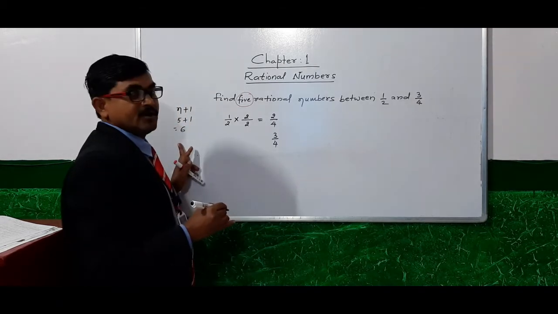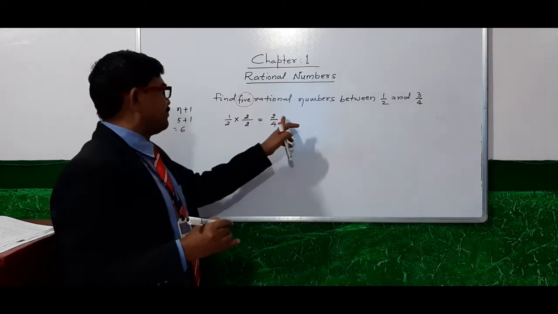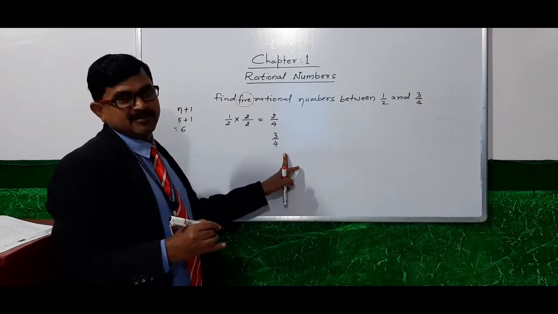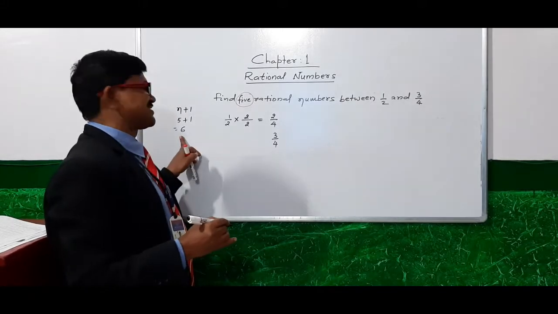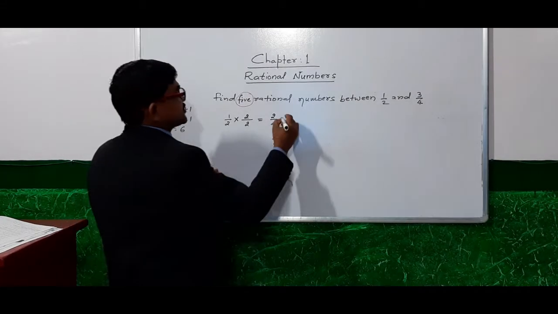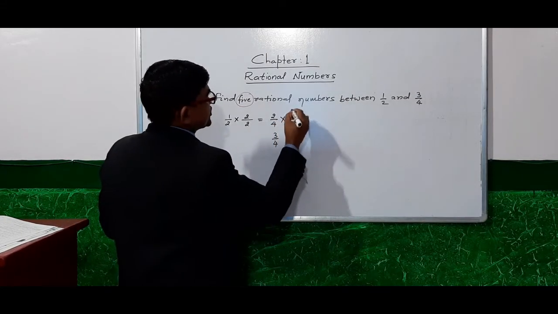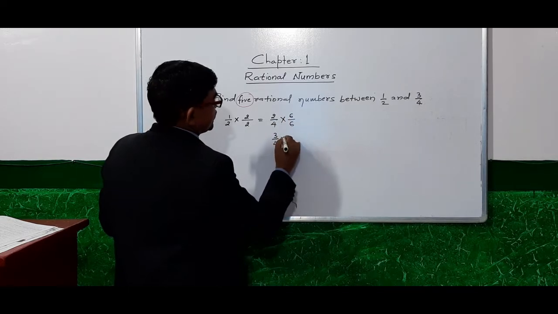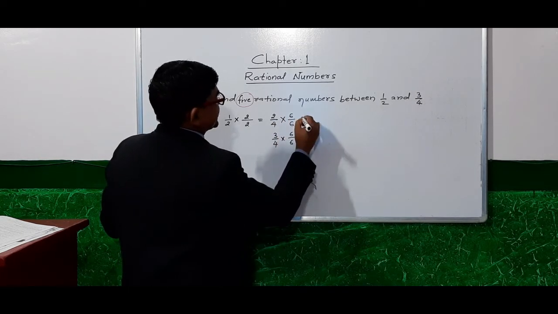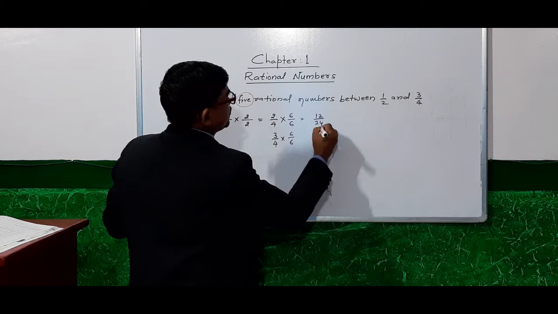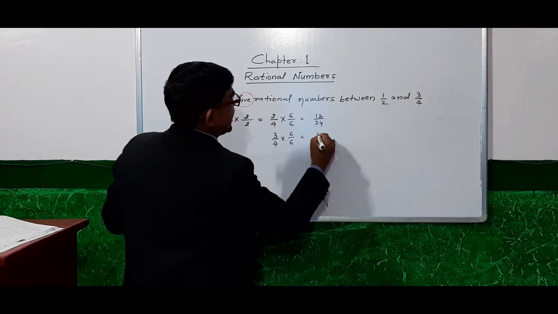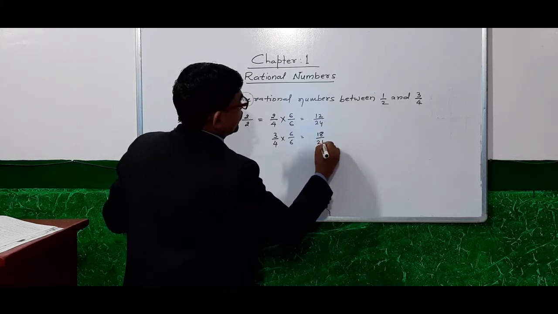Now we have to multiply both these rationals with 6. With 6, and also this one by 6. We will get 12 by 24, and 6 times 3 is 18 by 24.